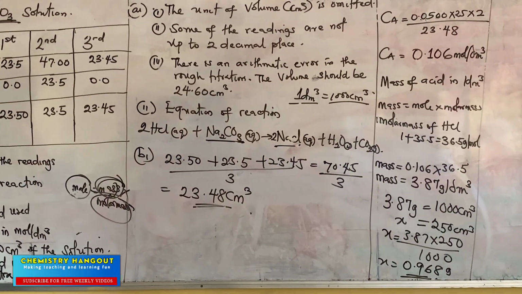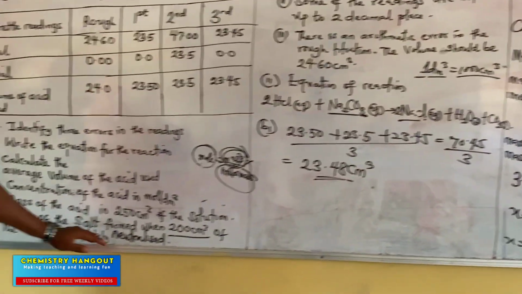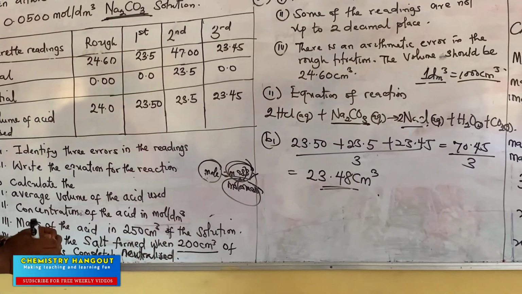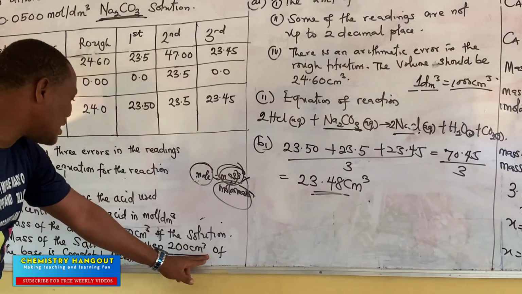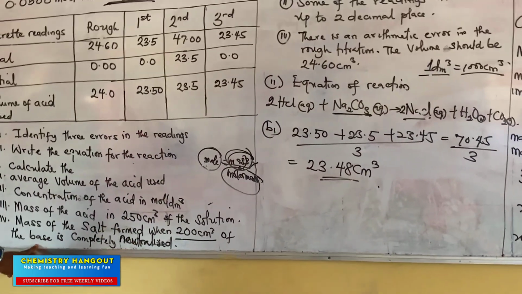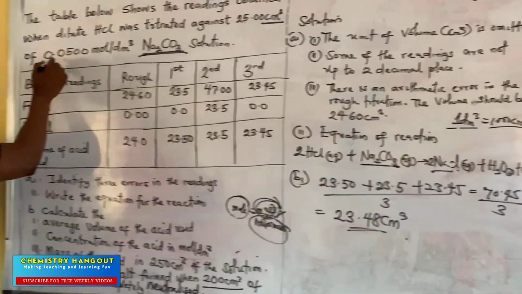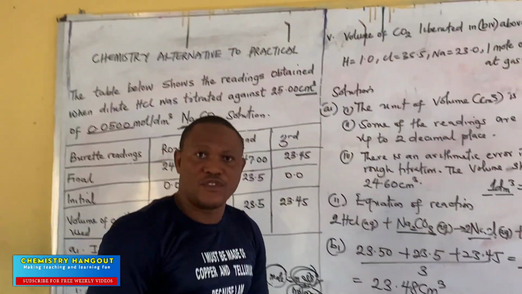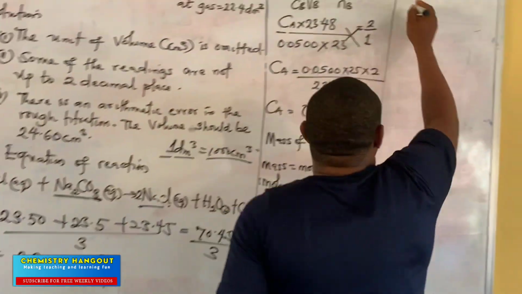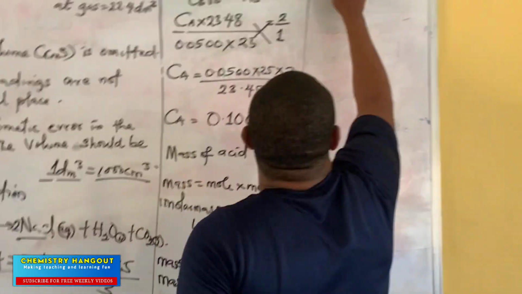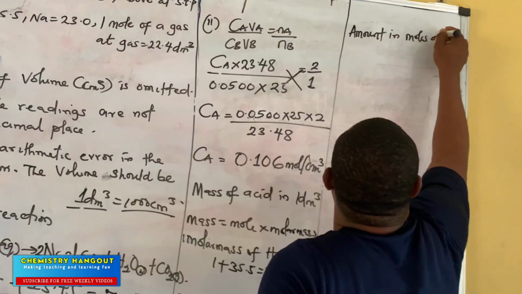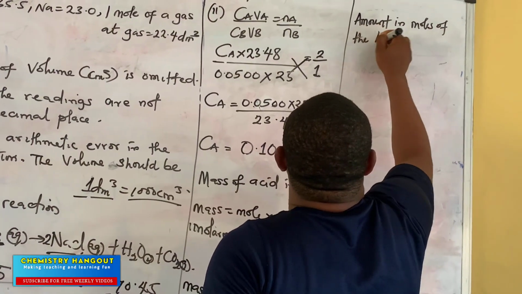Now, what is being given in the question? 200 centimeter cube of the base. What is the mole of the base they gave us? So let's look for the amount first in moles of the base.